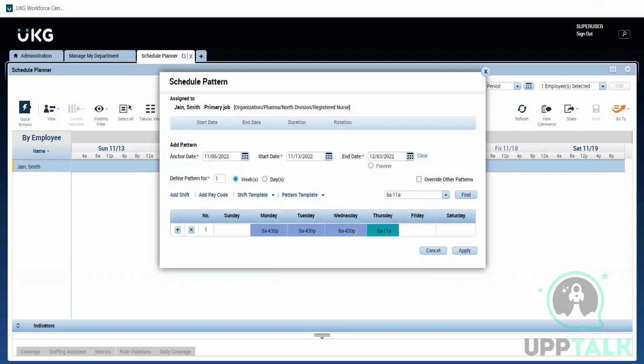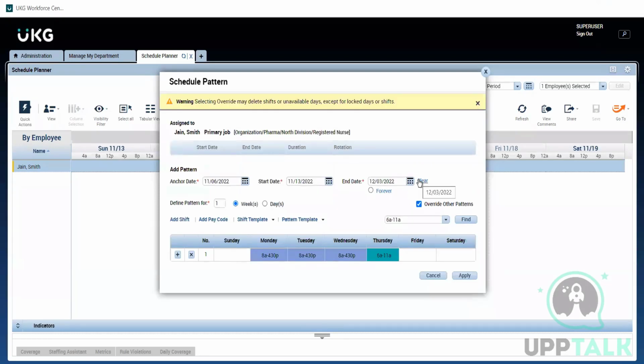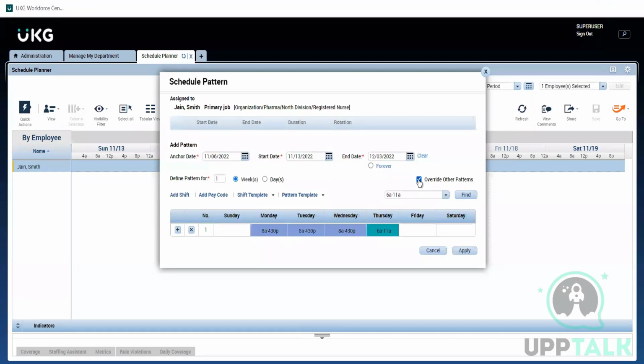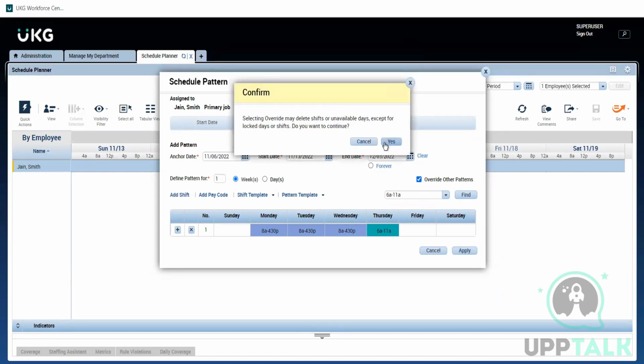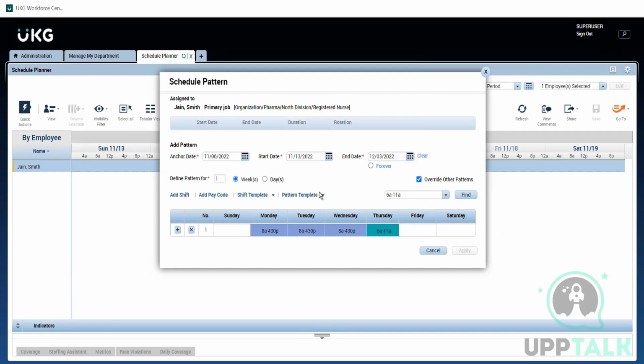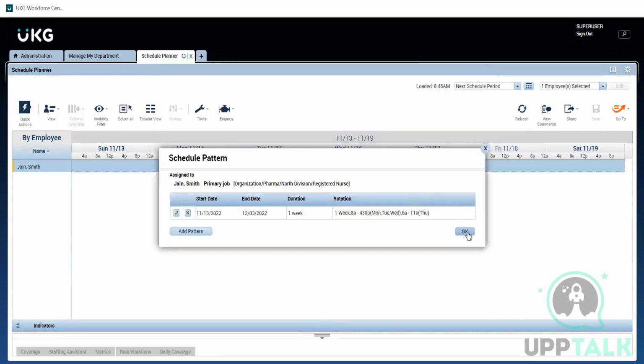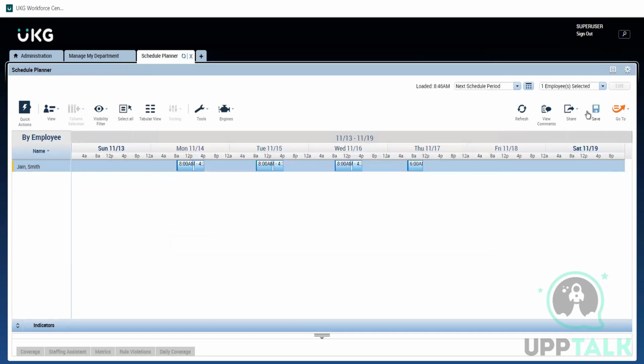Clear? Now there is an option called override other patterns. If I enable this, and any other shift was already created by mistake, or any other pattern already exists, it will override that. It will delete whatever is existing in the system and put what we have added. Clear? I'll just click on apply. Done. We just need to save it.